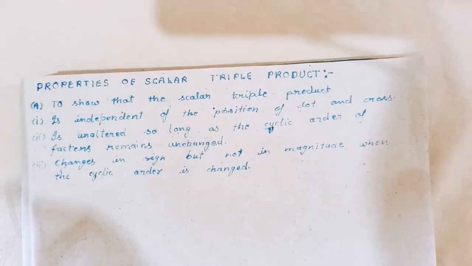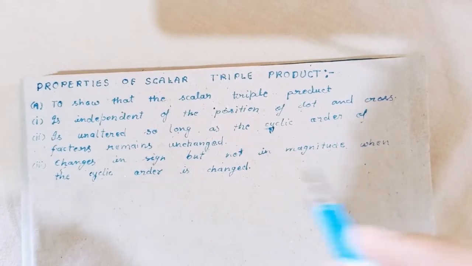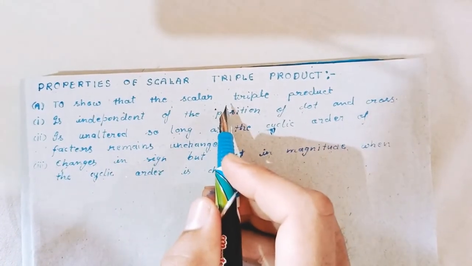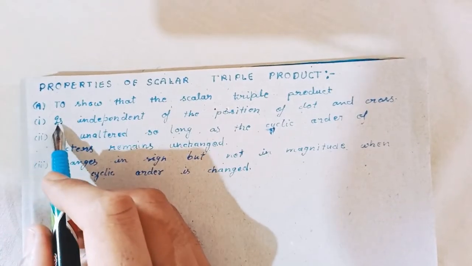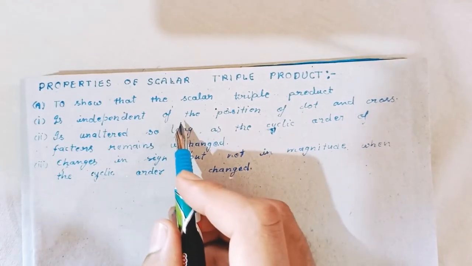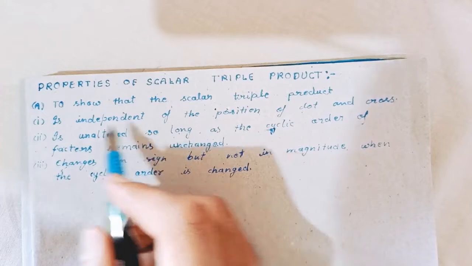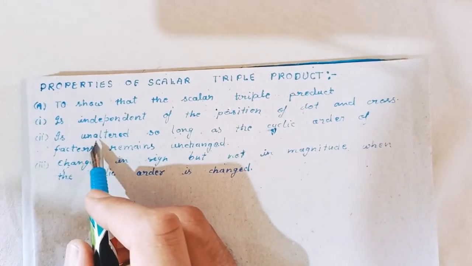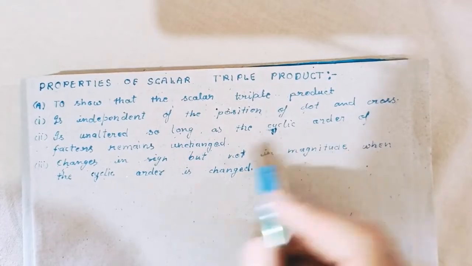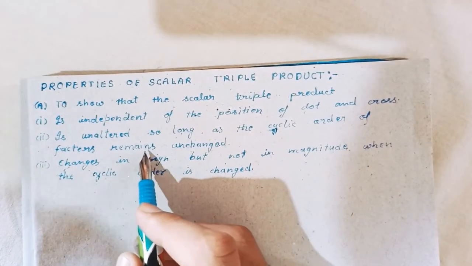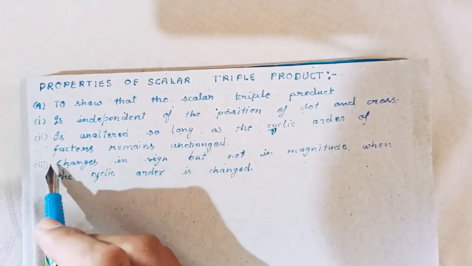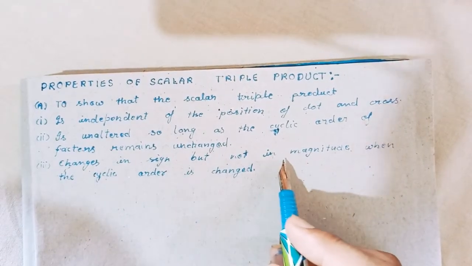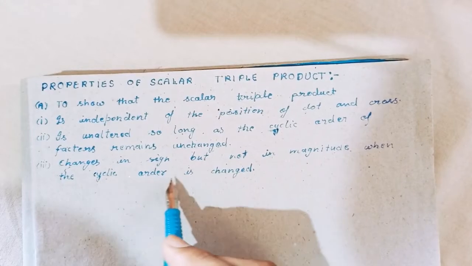Properties of scalar triple product. First, to show that the scalar triple product is independent of the position of dot and cross. Second, it is unaltered so long as the cyclic order of factors remains unchanged. And third, it changes in sign but not in magnitude when the cyclic order is changed.